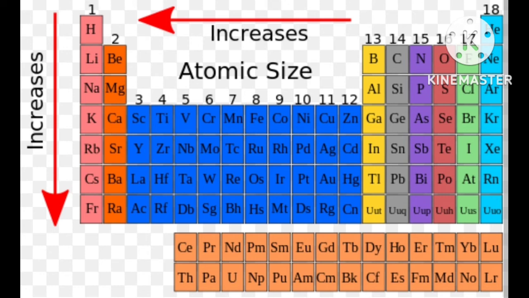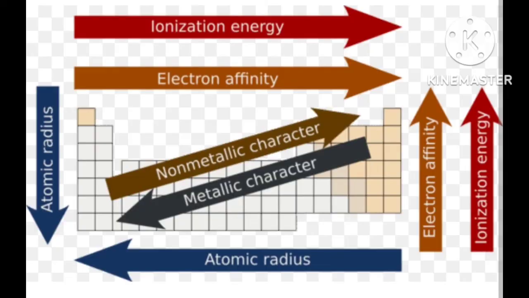Next is atomic size. The atomic size refers to the radius of an atom. The atomic size may be visualized as the distance between the center of the nucleus and the outermost shell of an isolated atom. The last one is the metallic and non-metallic properties.